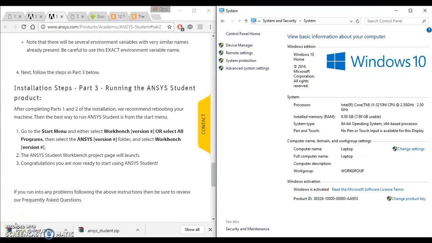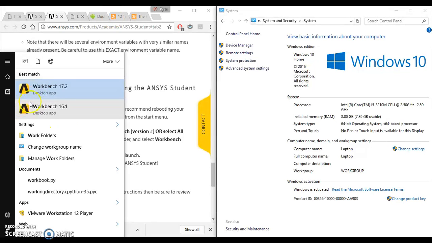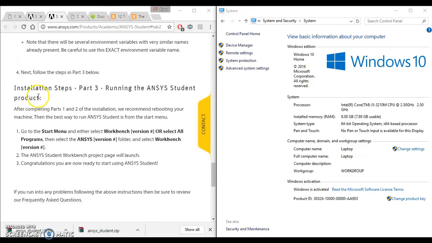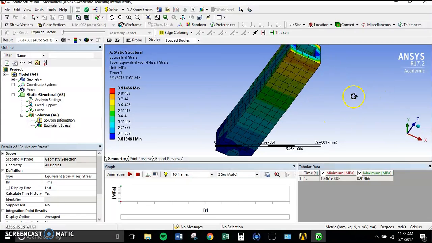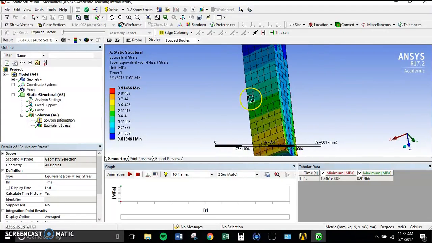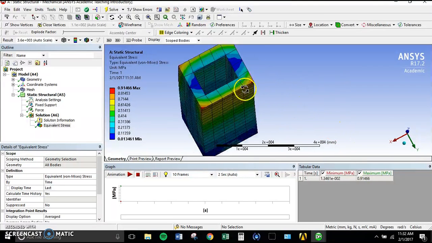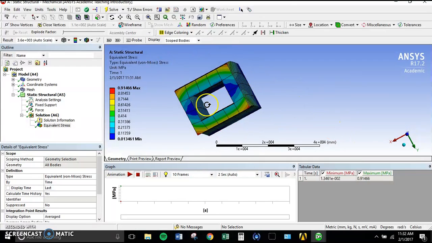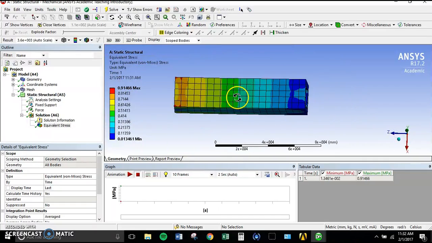Let's just try and run a quick analysis, shall we? Workbench 17.2. If it fires up, I'll unpause you when I get into something useful. Okie dokie, so I've gone ahead and done an RHS section and put a bit of load on it and solved it. I'll talk to you in a coming video about why what I've done here is not the best. But it works, and that's the important thing.